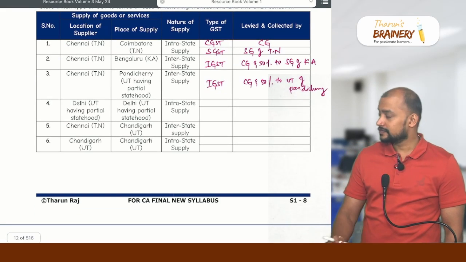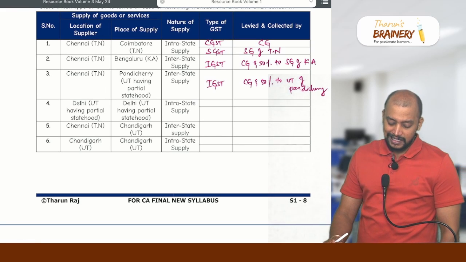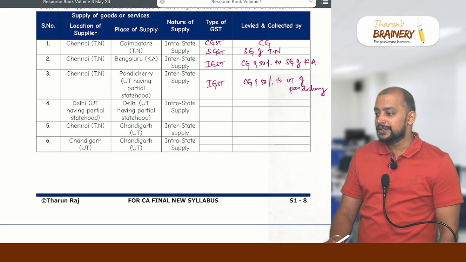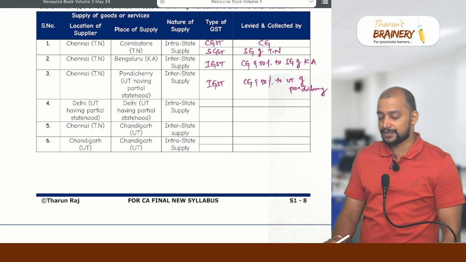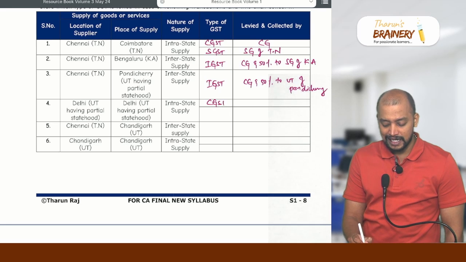Then next, location of supplier Delhi, union territory having partial statehood, place of supply also Delhi, union territory having partial statehood. So what is the nature? Intra, CGST and SGST. CGST is levied by the central government, SGST by the union territory of Delhi.